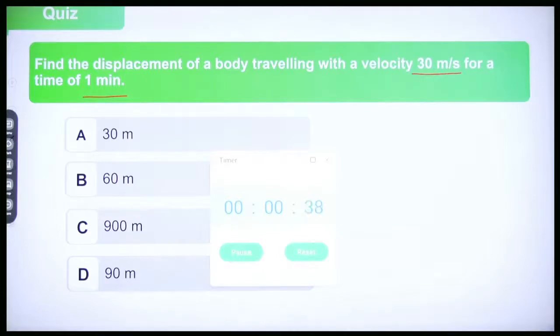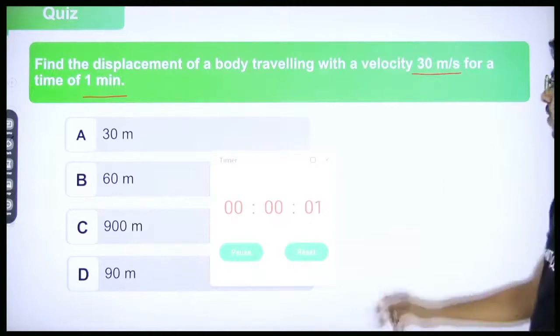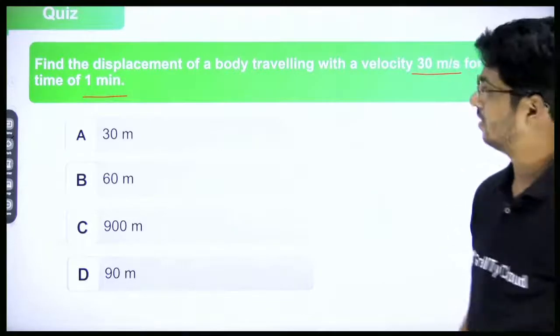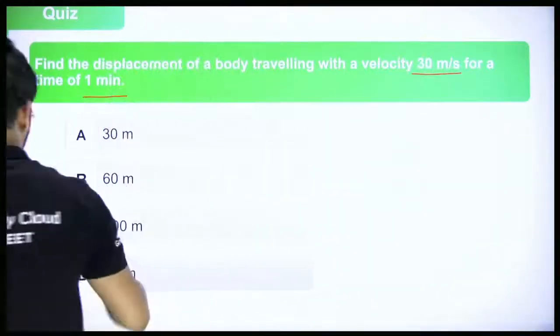Very simple formula. So 5 seconds more. 3, 2, 1, and the time is up. Okay, and the correct answer is option C.